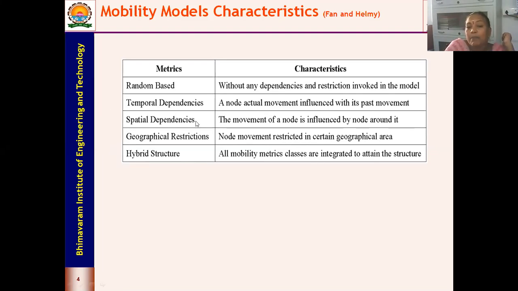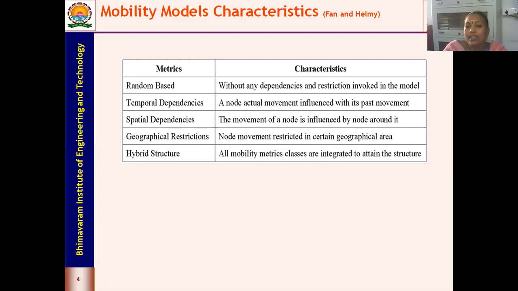In spatial dependencies, the movement of the node is influenced by the nodes around it. When you want to draw the moving pattern of one particular node, you should know what neighbors are surrounding that node, and those nodes are going to have an influence over the movement of the node you want to find out. That is spatial dependencies.